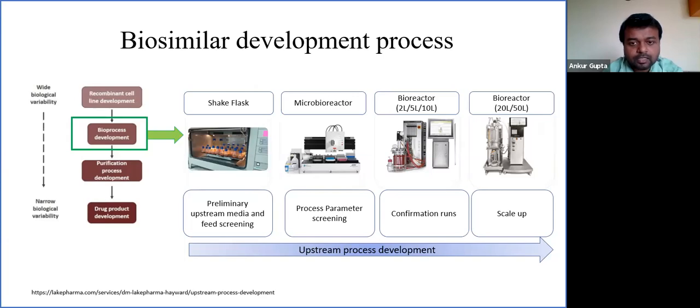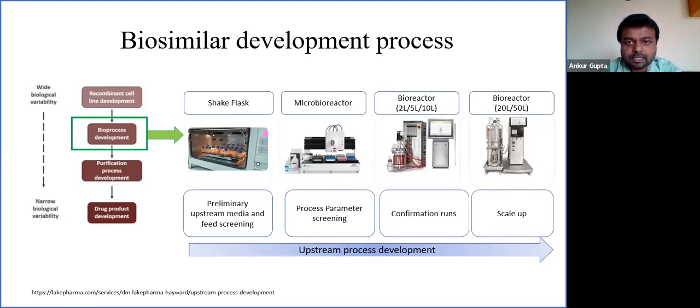So there are two criteria for selection at each stage. Like I have already mentioned, titer as well as product quality. Once we get a process yielding a desired or high titer and acceptable product quality, we go into the next phase of process development.